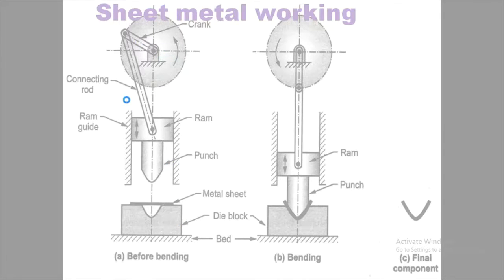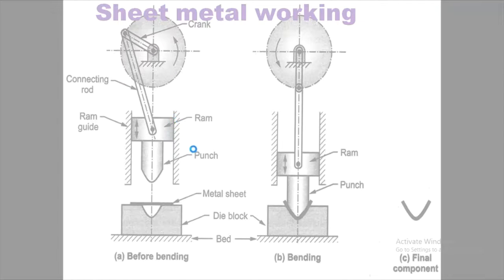The press has the bed at the bottom, on that the die block is there, and above it the punch. This punch is connected to the ram, the ram is between the ram guide, and the ram is connected to the crank via a connecting rod. Whatever rotary motion is there is converted into reciprocating motion.